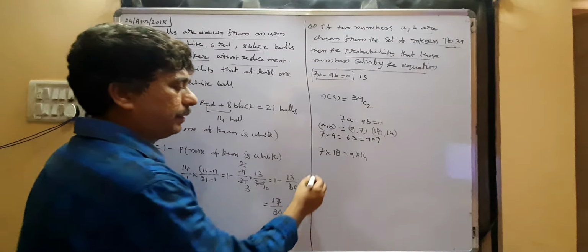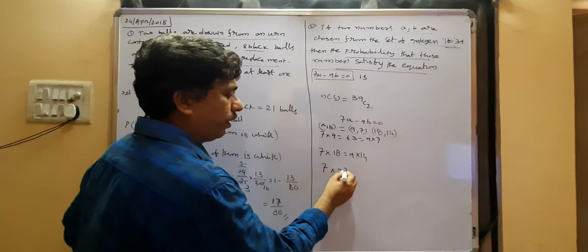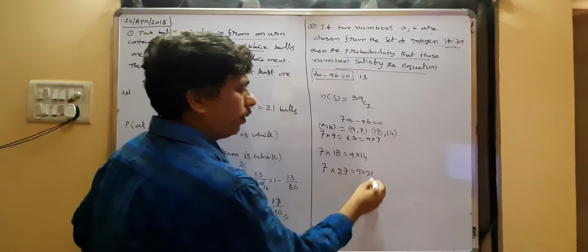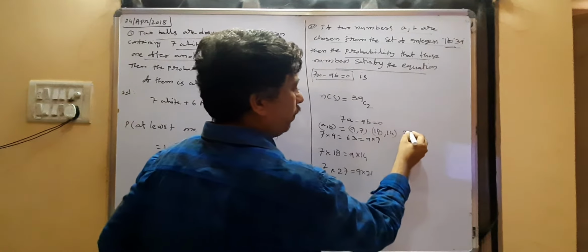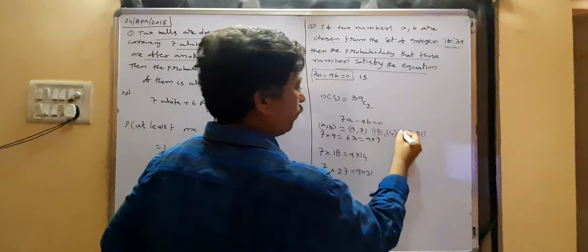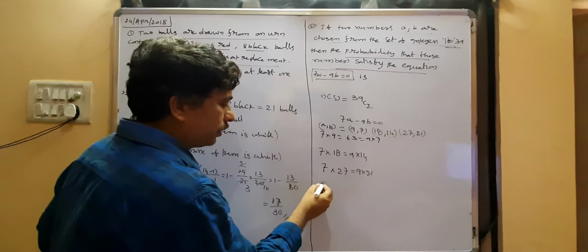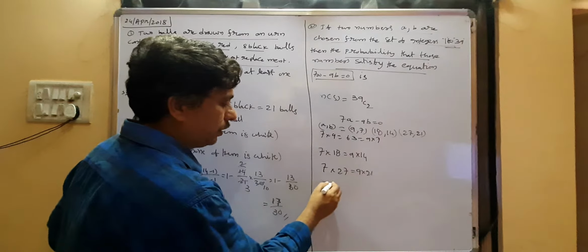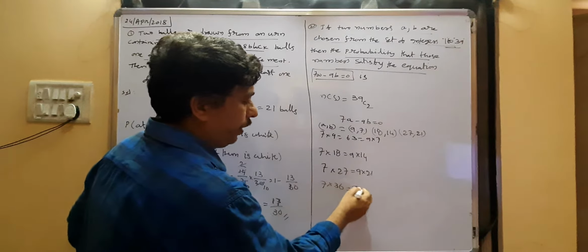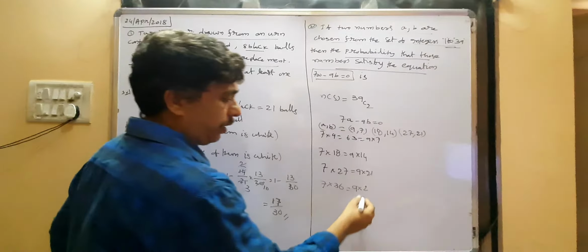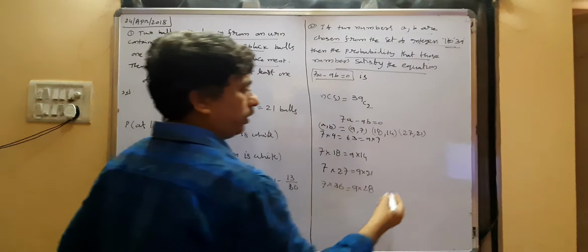One more, 7 into 27 equal to 9 into 21, so the ordered pair 27 comma 21. Next, 7 into 36 equal to 9 into 28, so 36 comma 28.